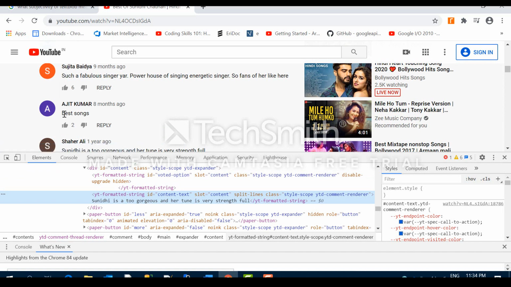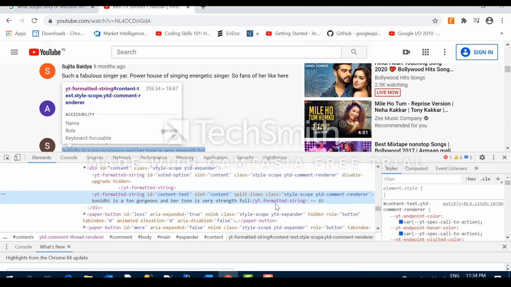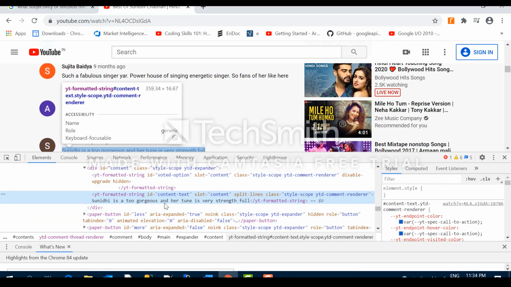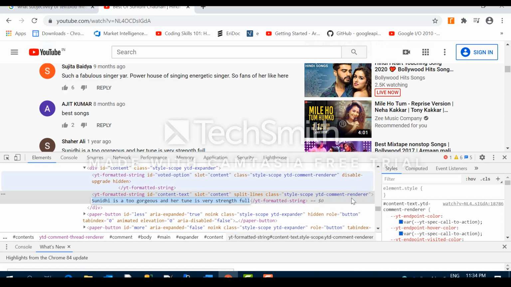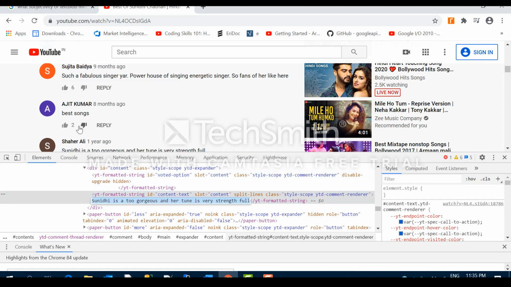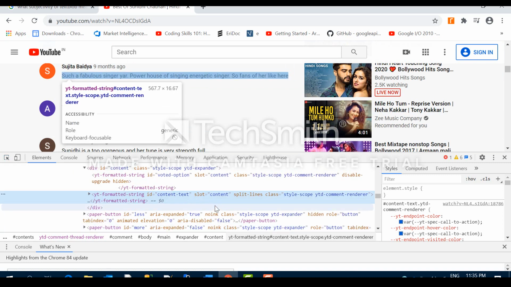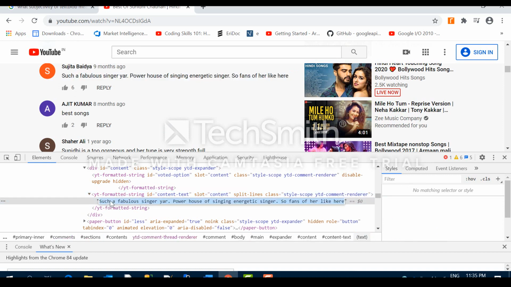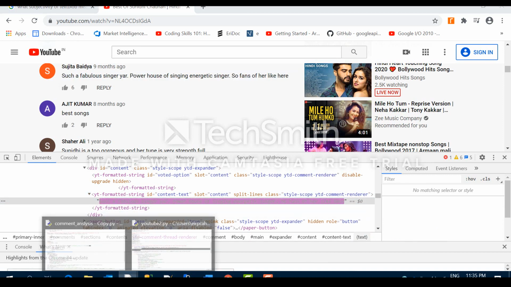To get the text, you need that .text, because see, here itself, this is the text part. See, the ID is same, content text, and if you open it, this is the text part. So you need this text part, so .text I am doing.